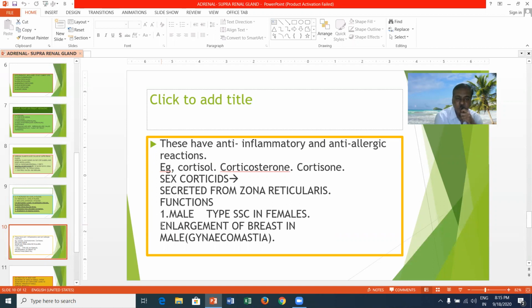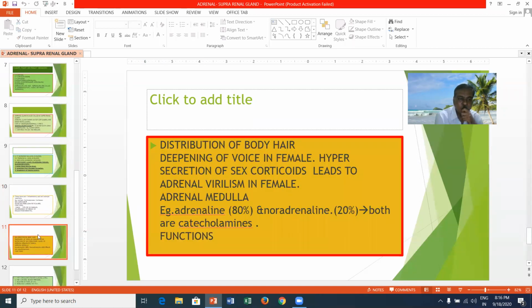The enlargement of breast in males is called gynecomastia, which is nothing but mammary development in the male. Distribution of body hair in the female and deepening of voice in the female occur. Hypersecretion of sex corticoids in females leads to adrenal virilism. The female acts as a male.